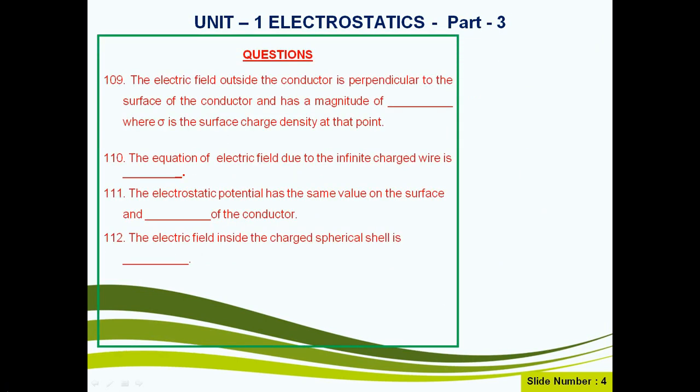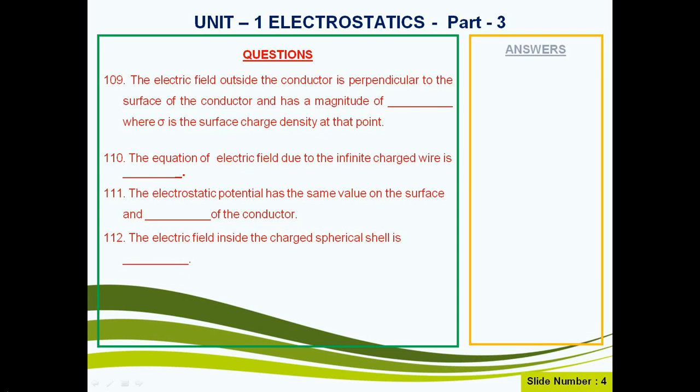Now let us see the answers one by one to the questions 109 to 112. Question number 109. The electric field outside the conductor is perpendicular to the surface of the conductor and has a magnitude of sigma by epsilon naught, where sigma is the surface charge density at that point and epsilon naught is the permittivity of free space.